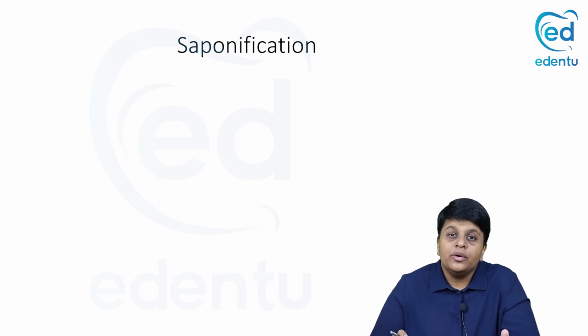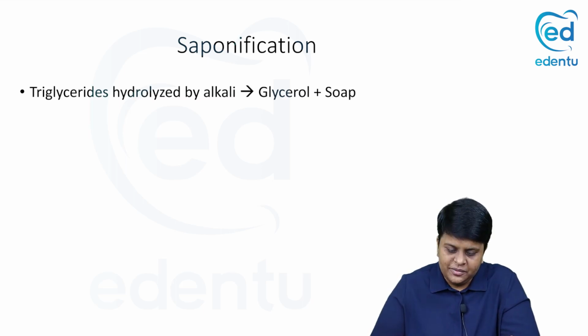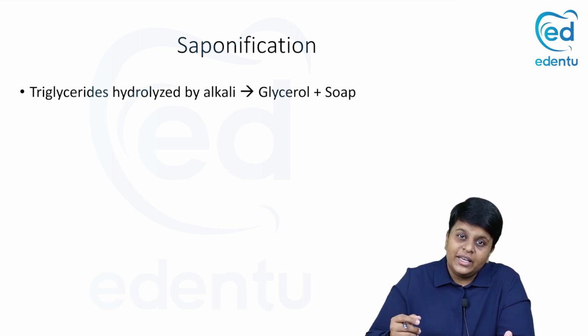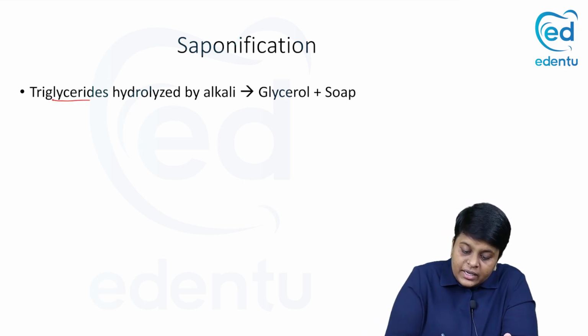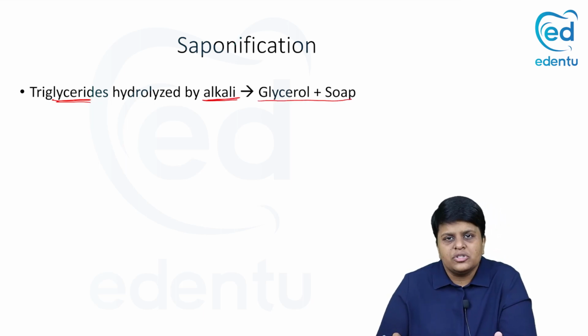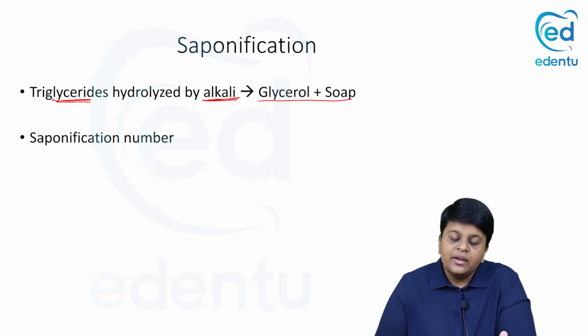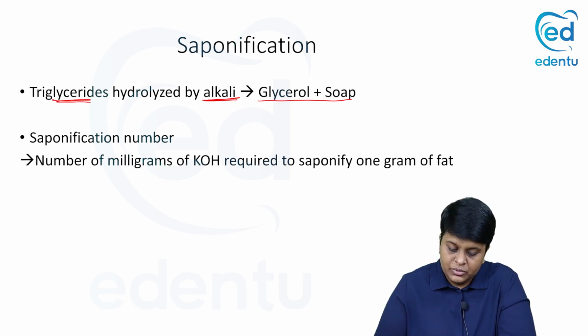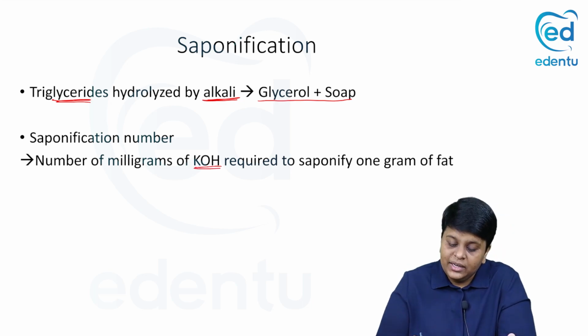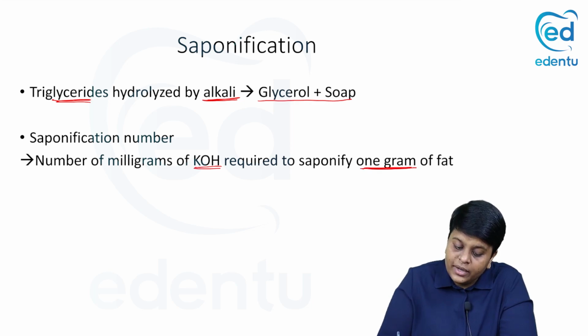Then let us see an important property of lipid, which is saponification. Triglycerides, we have seen the glycerol molecule attached to three different fatty acids or three same fatty acids. Triglycerides or triacylglycerols are hydrolyzed by alkali to form glycerol and soap. This process is known as saponification. And we have something known as saponification number, which is a very commonly asked short note, a 2-mark question, or it can be asked in an MCQ. This is the number of milligrams of potassium hydroxide, or the alkali, which is required to saponify 1 gram of fat.